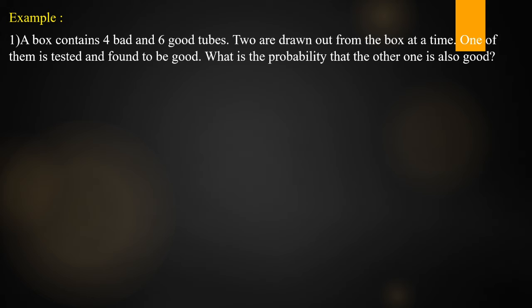So next, to find A intersection B: A intersection B means both the tubes are good. Total how many good tubes are there? 6. So how to write A intersection B? Number of ways of A intersection B is 6C2. If you find the probability, P of A intersection B is equal to 6C2 by 10C2. Yes, listen here. So what is the solution?